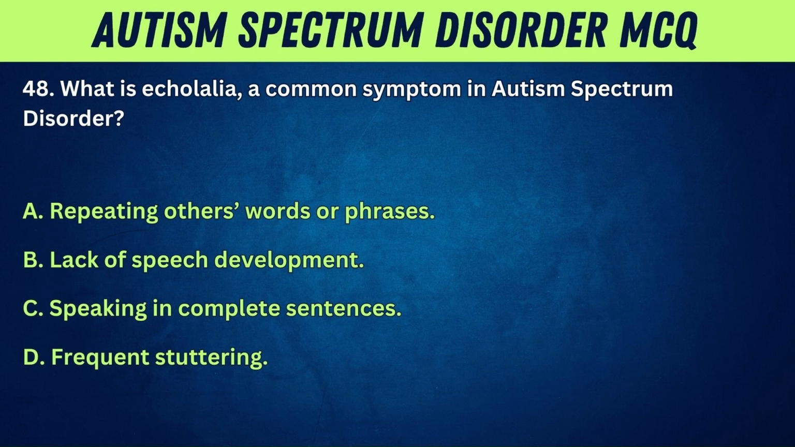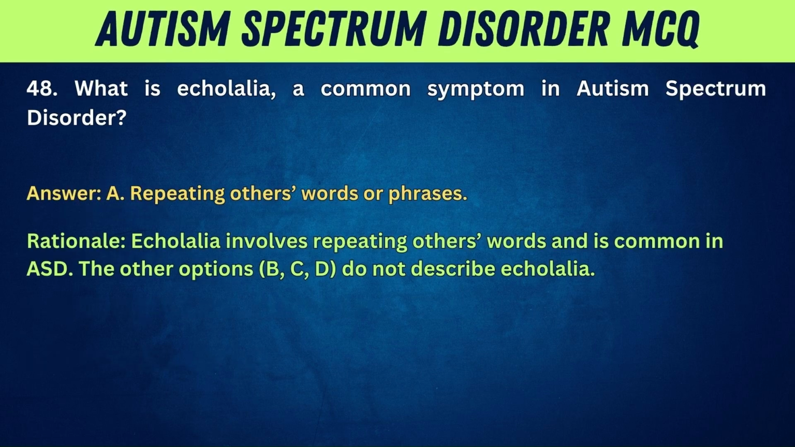48. What is echolalia, a common symptom in autism spectrum disorder? A, repeating others' words or phrases. B, lack of speech development. C, speaking in complete sentences. D, frequent stuttering. Answer: A. Repeating others' words or phrases. Rationale: echolalia involves repeating others' words and is common in ASD. The other options, B, C, D, do not describe echolalia.